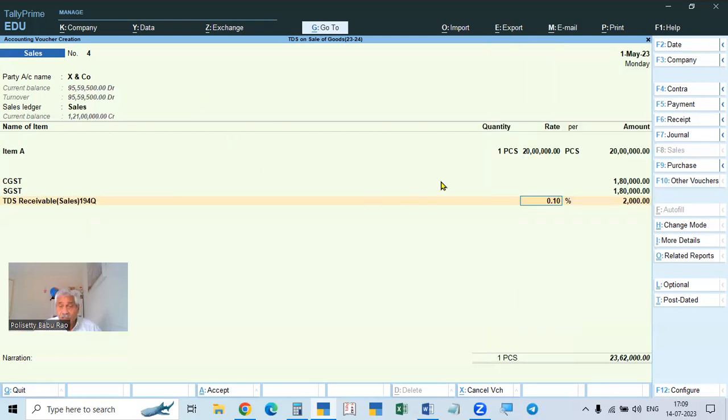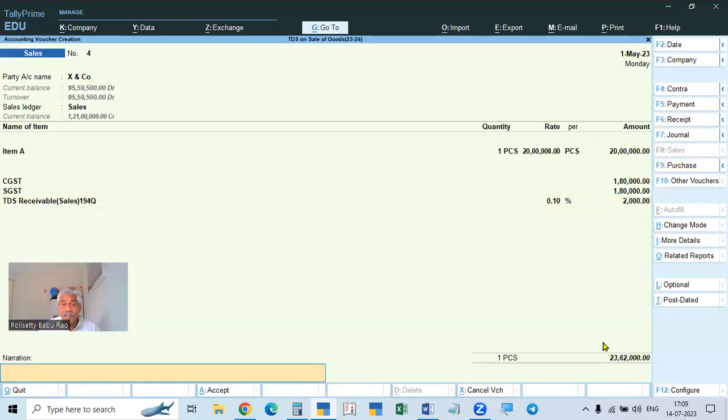Enter here only. 0.1%, just give 0.1. Automatically the amount will be calculated after crossing 50 lakhs only. The first time when you are crossing 50 lakhs, on the excess, give it manually. And after that, from the next bill onwards, give 0.1 in the rate column. If you give 0.1, automatically it will calculate. Understand? Like this.